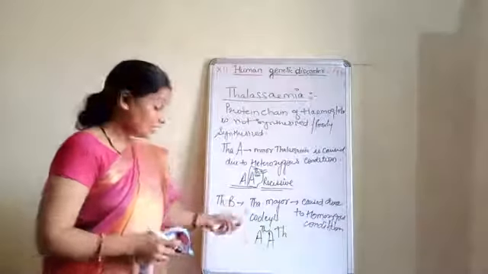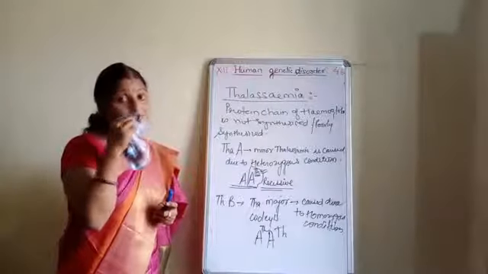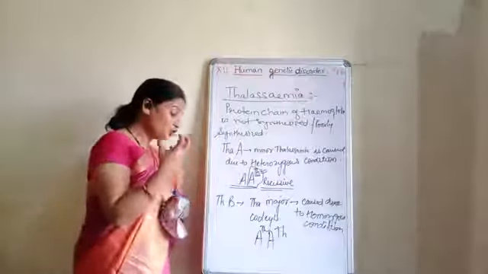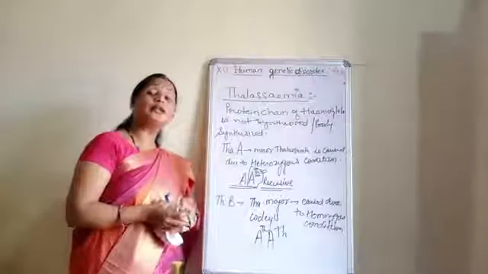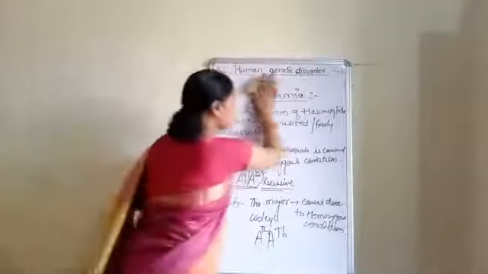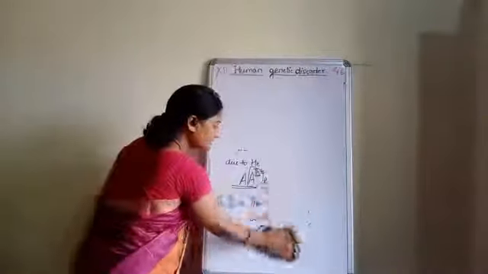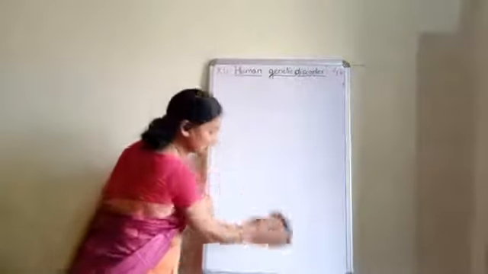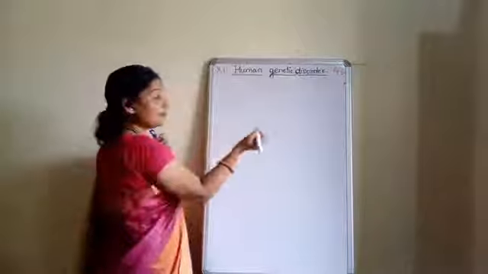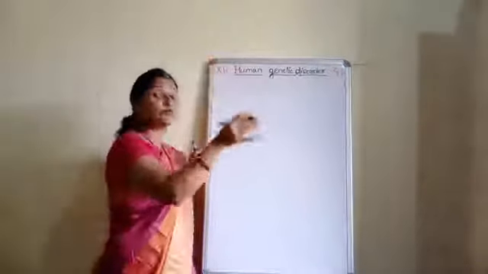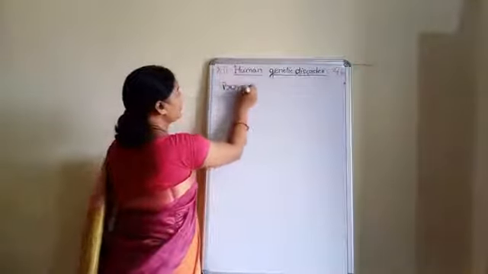Okay. Now see, what happens in case of thalassemia? In this case, the bone marrow which used to synthesize your RBC is not working properly, or it works very poorly. What is the major symptom of the disease? The bone marrow is not working properly.